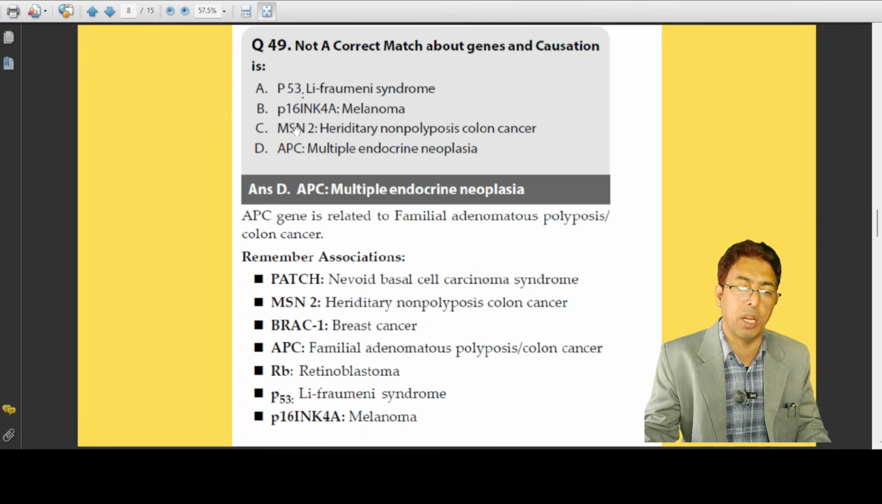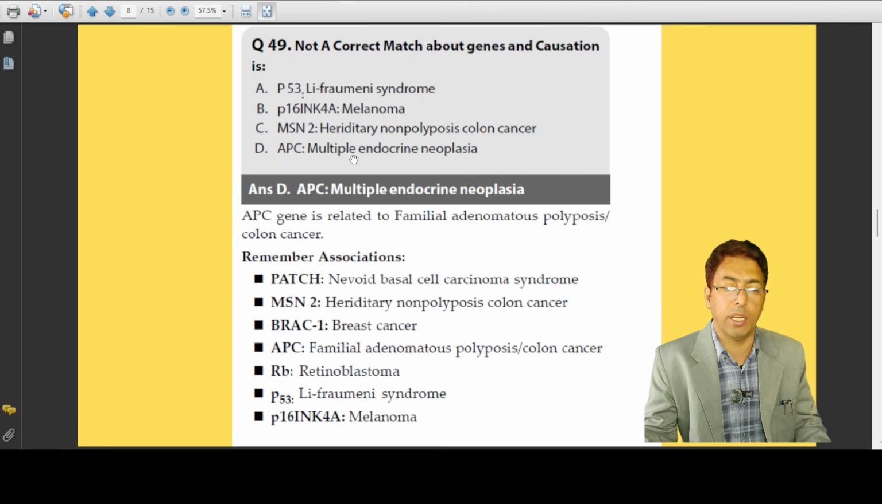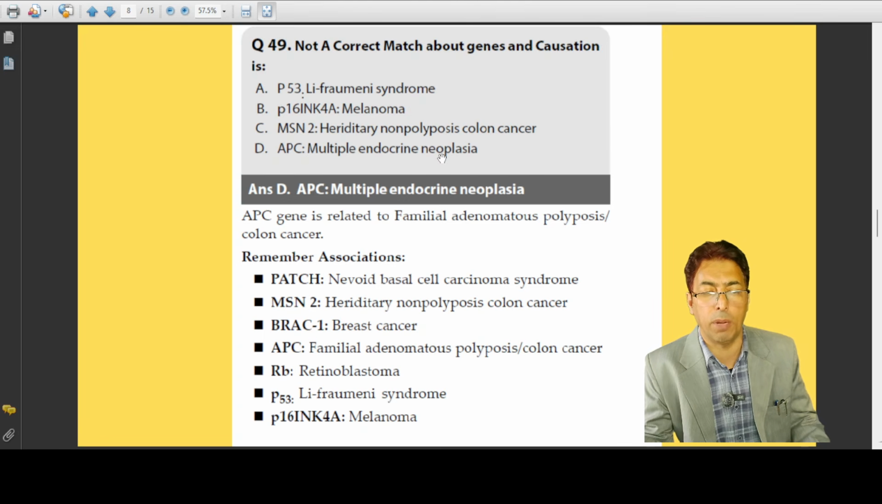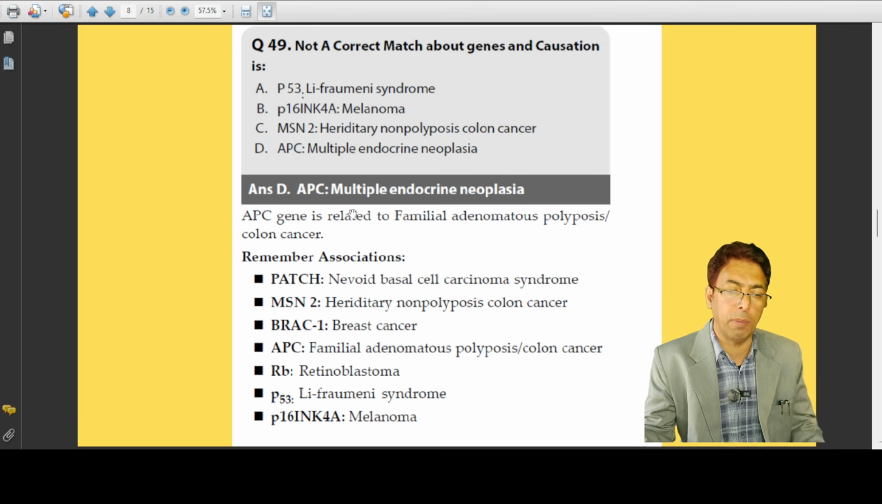Over here is a correct combination: MSH2 and hereditary non-polyposis colorectal cancer syndrome. The incorrect part is APC with multiple endocrine neoplasia. So you have to remember not only these things.